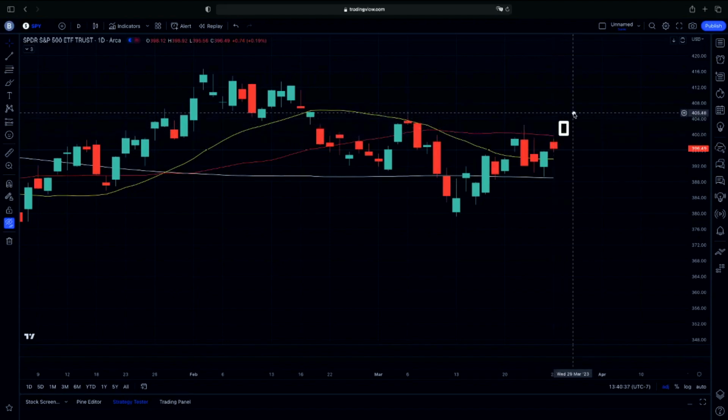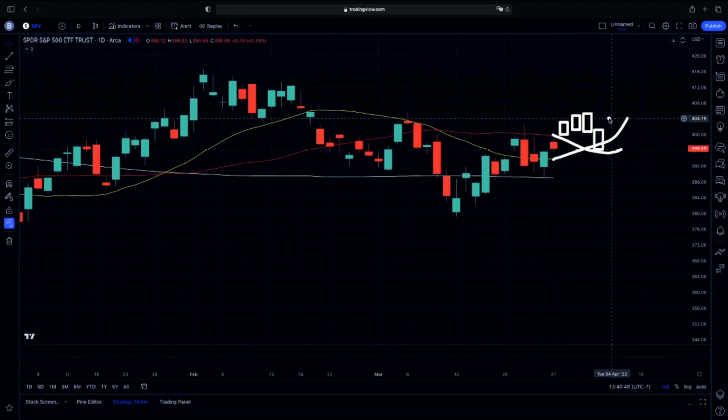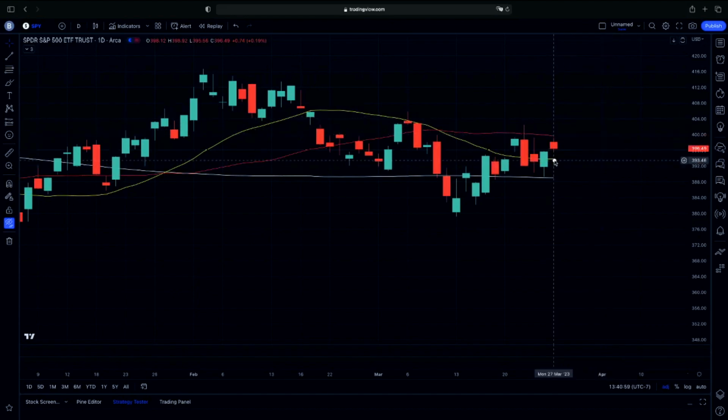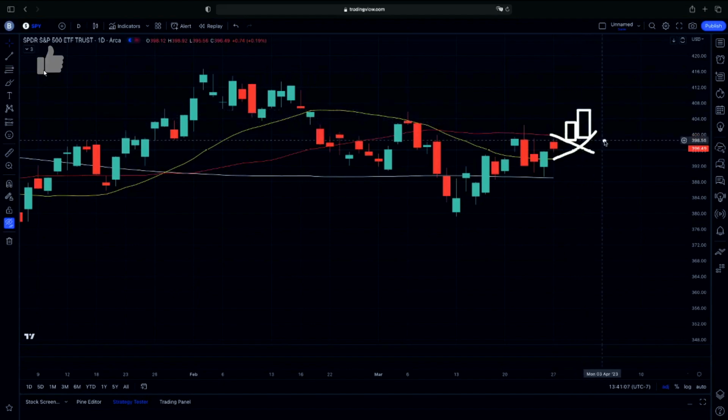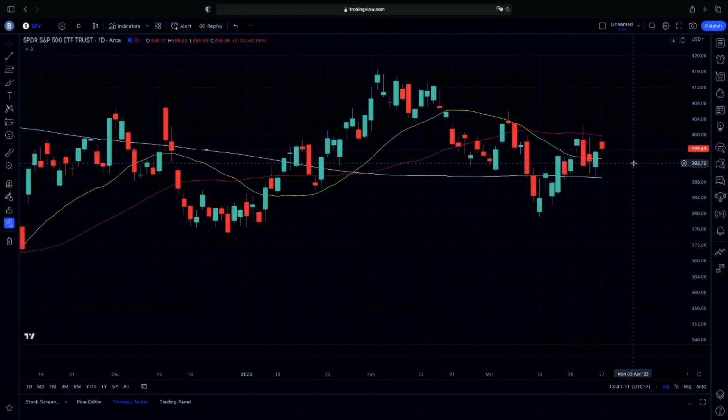But one thing we will make sure we are cautious about is, if we do have a continuation, we do need that retest on our 20-day crossing above our 50 if we're going to have that continuation on momentum. So that swing term momentum will be if and only if we do get our 20-day crossing above our 50 and we do get that bullish candle structure to the upside, again with the possible engulfing candle to the upside here, that would give us that possible continuation. That's what we're looking for as far as the upside.